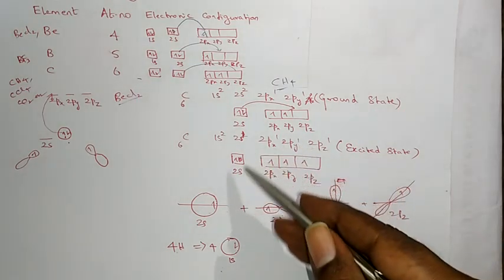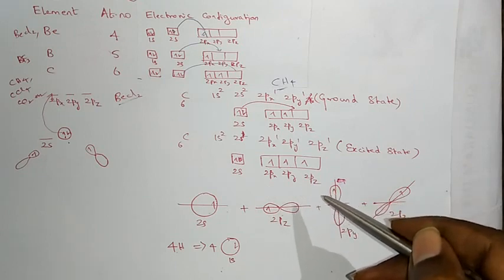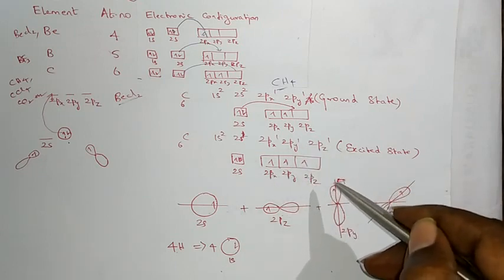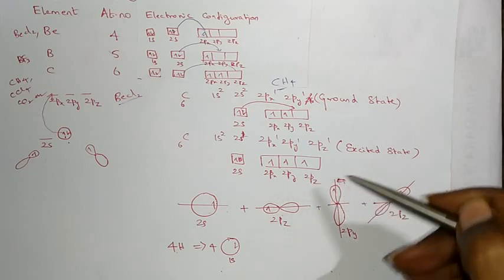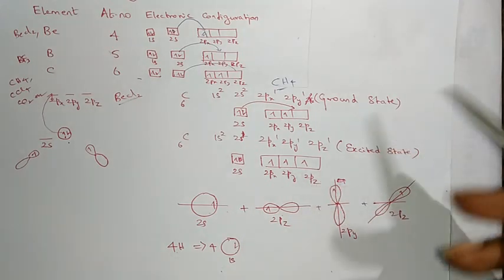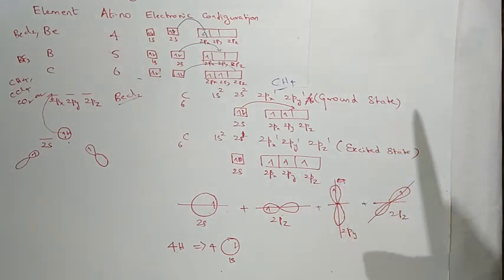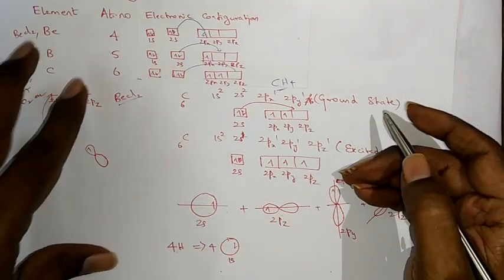These 4 atomic orbitals with slightly different energies mix up with their energies and redistribute into 4 equal quantities. You have 4 individual orbitals, so it redistributes into 4 equal quantities. Therefore, it gives rise to 4 new orbitals, each of them having the same amount of energy. Let us understand this using a simple analogy.